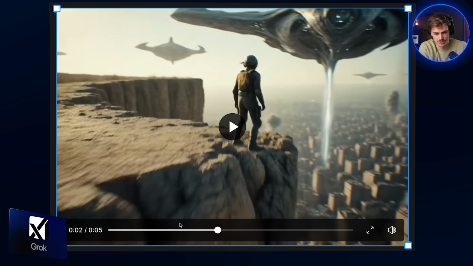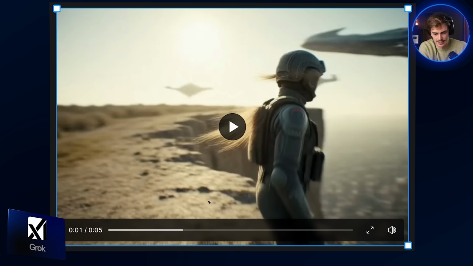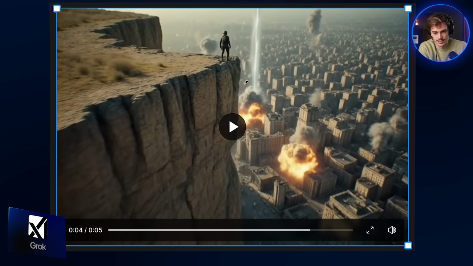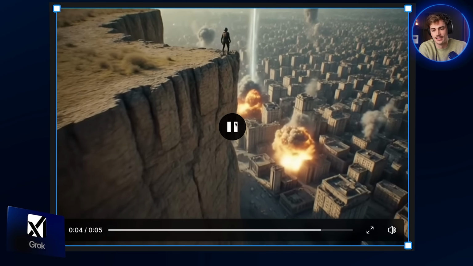Giving us some epic music. Overall, not too bad, but I don't know what's growing out of her back there. Maybe she needs to shave. And this alien is dropping like a waterfall on the people there. Or it's like extinguishing the fires, and I'm not sure what's going on. Oh, it's like a laser. Maybe, I mean, it doesn't quite look like a laser, if you know what I mean.